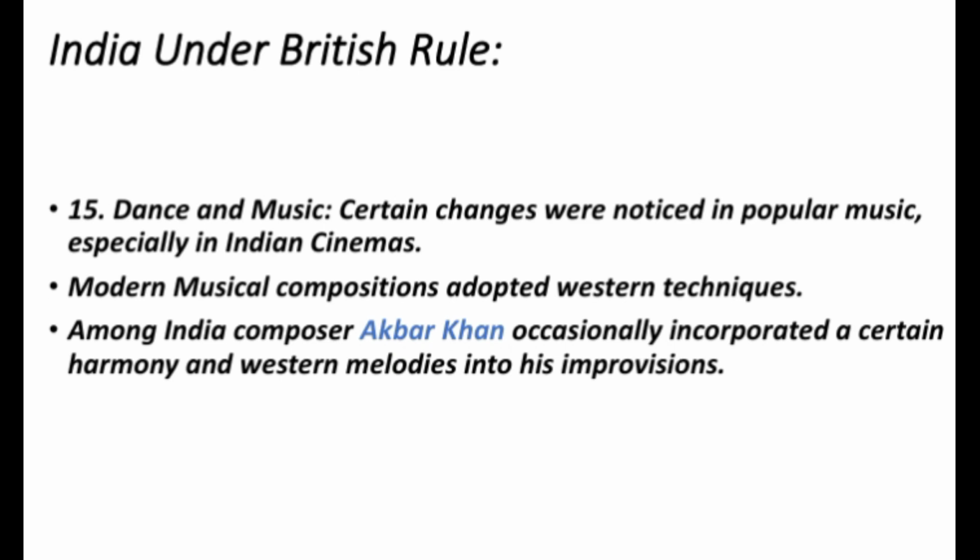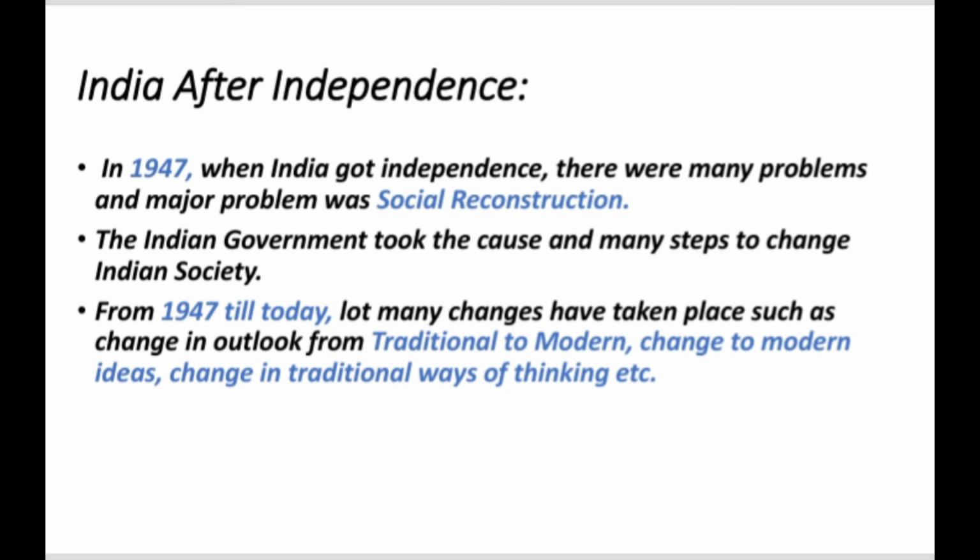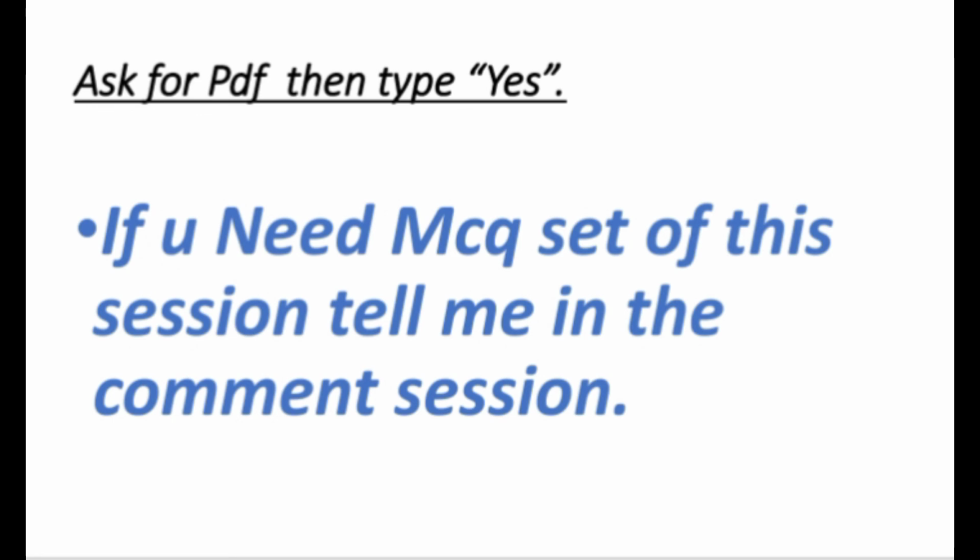After independence in 1947, when India got independence, there were many problems, and one of the major problems was social reconstruction. The government took up the cause and took many steps to change Indian society. From 1947 till today, many changes have been taking place, such as a change in outlook from traditional to modern, change to modern ideas, and change in traditional ways of living, thinking, etc. Consequently, the society is rapidly changing with the changing scenario of the world.